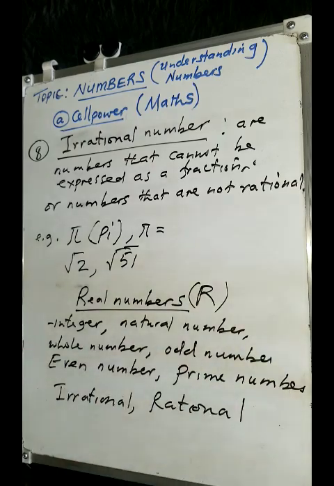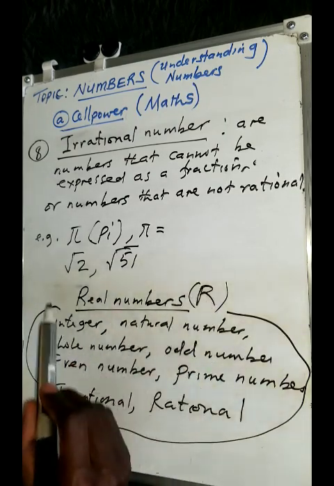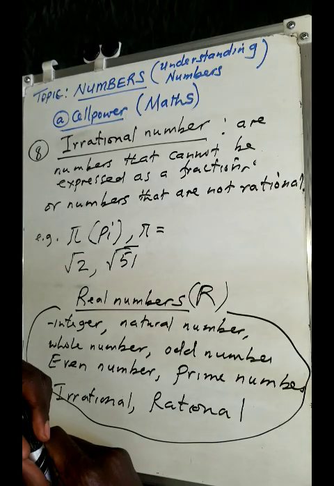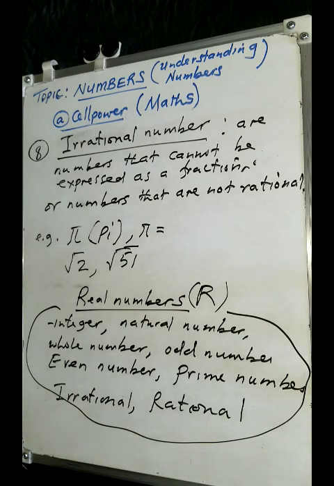All these numbers put together make up what we call real numbers. So you need to remember such concepts.